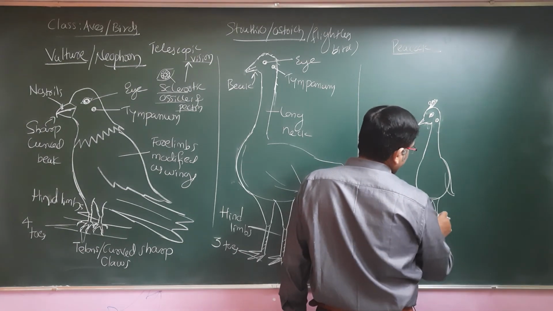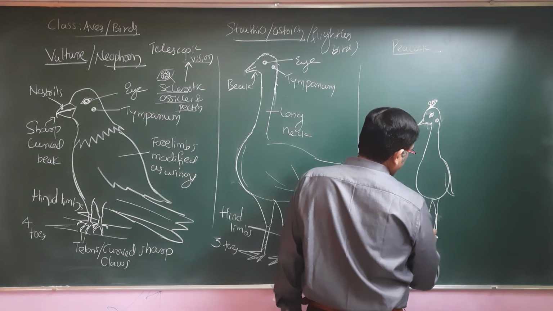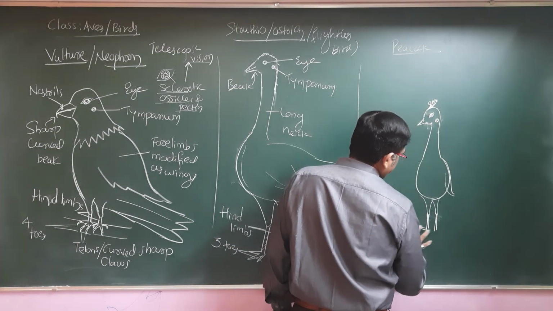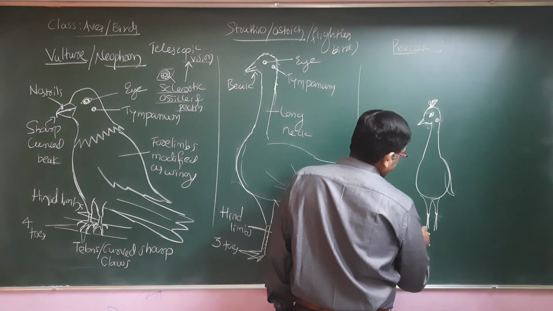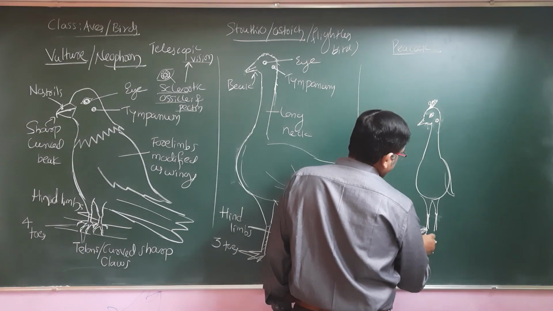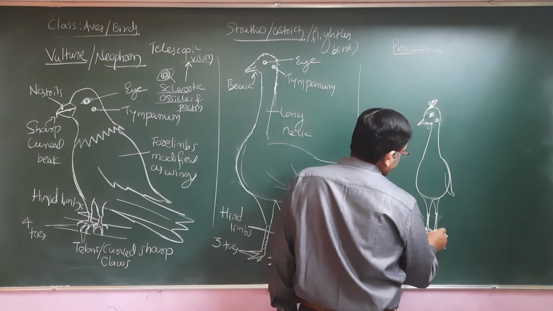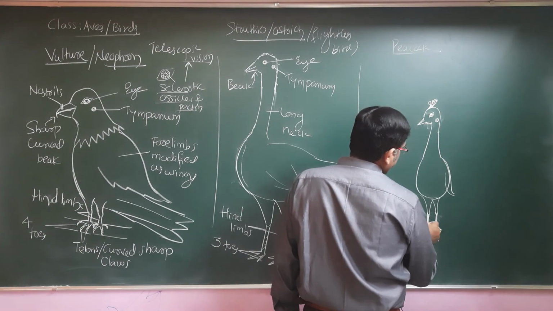Yes, the peacock represents a number of important characters. One, the digits: 1, 2, 3, and the fourth. 1, 2, 3, and the fourth.